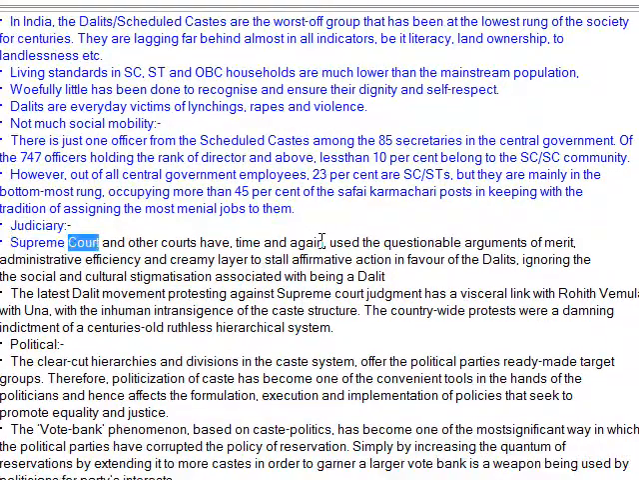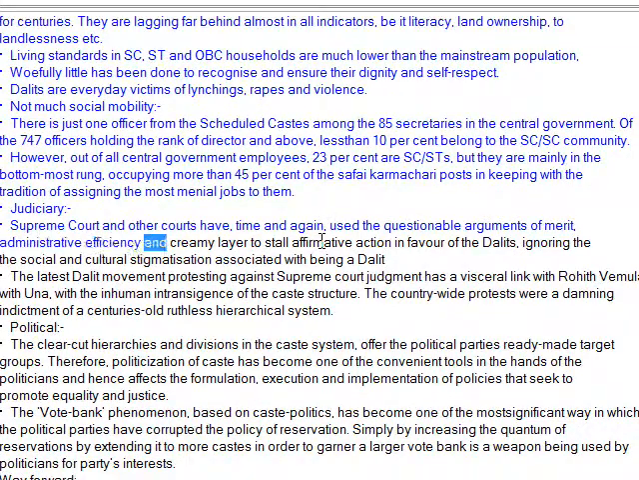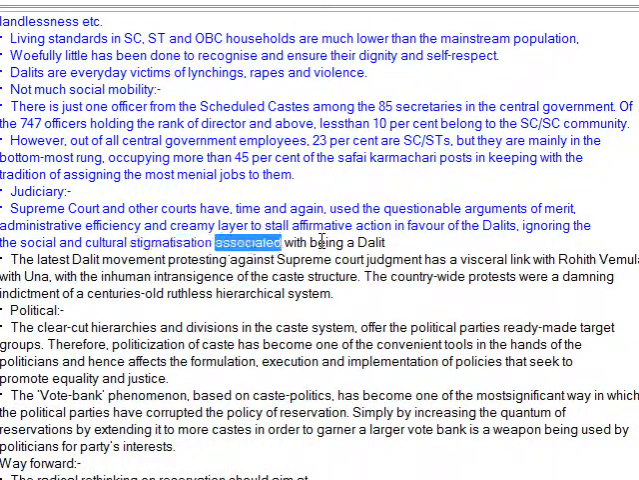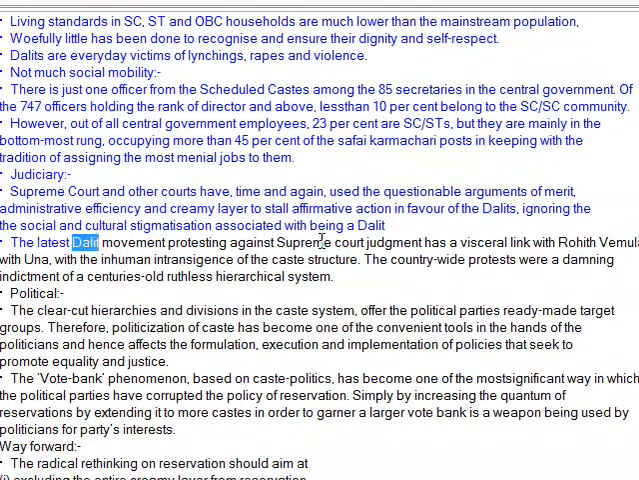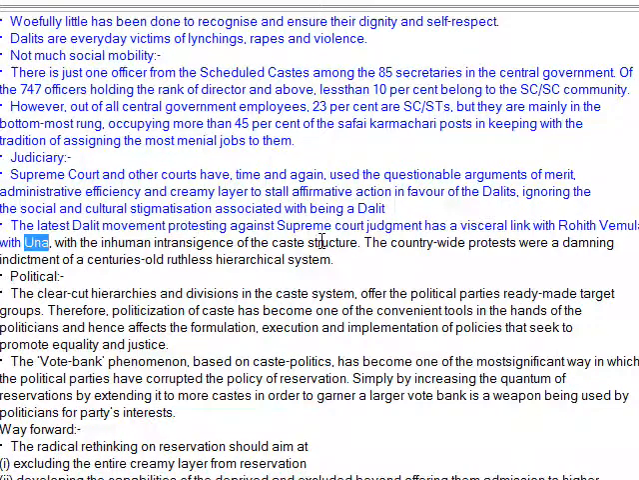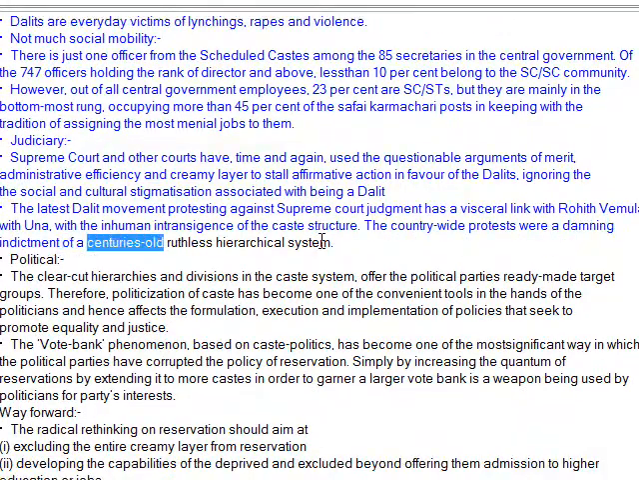Judiciary. The Supreme Court and other courts have, time and again, used the questionable arguments of merit, administrative efficiency and creamy layer to stall affirmative action in favor of the Dalits, ignoring the social and cultural stigmatization associated with being a Dalit. The latest Dalit movement protesting against the Supreme Court judgment has a visceral link with varna, with the inhuman intransigence of the caste structure. The countrywide protests were a damning indictment of a centuries-old ruthless hierarchical system.